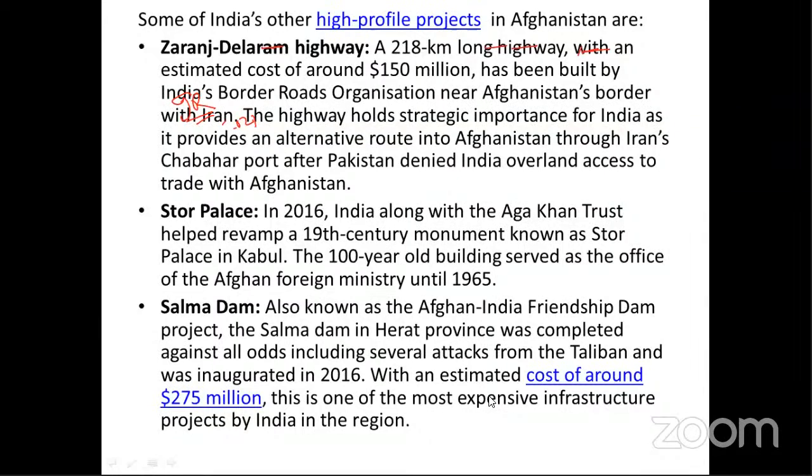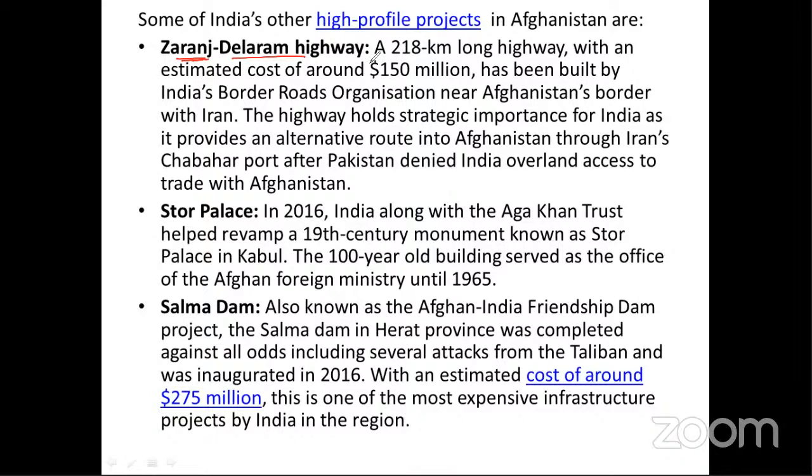First of all, we should understand why Afghanistan is important for India's foreign policy and what investments India has made in Afghanistan. So let's talk about some important projects that India has already invested in. Some of India's high profile projects in Afghanistan are, first, the Zaranj-Delaram Highway. Very important. Maybe in prelims they can ask you which of the following is not a project started by India in Afghanistan. So be prepared for such questions.